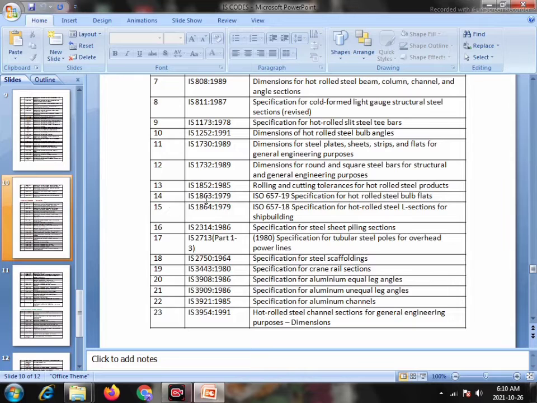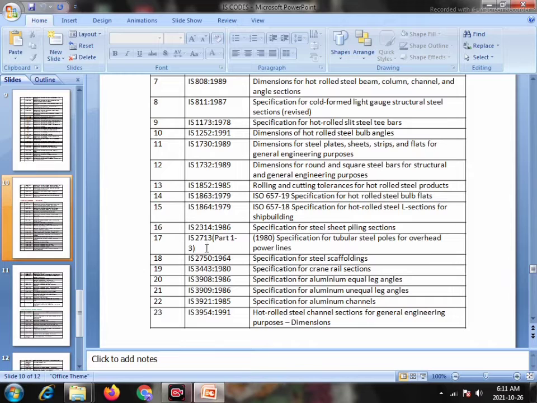14. IS 1863 1979, IS 657 19, specification for hot rolled steel bulb flats. 15. IS 1864 1979, IS 657 18, specification of hot rolled steel L section for shipbuilding. Serial number 16. IS 2314 1986, specification for steel sheet piling section.